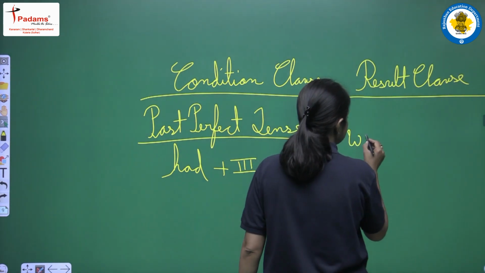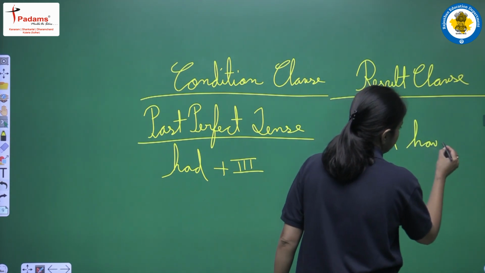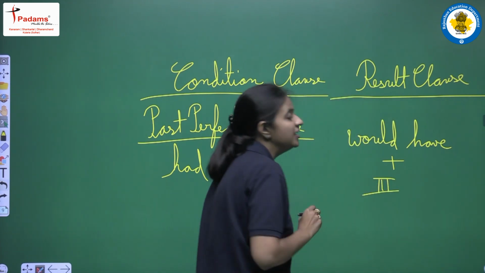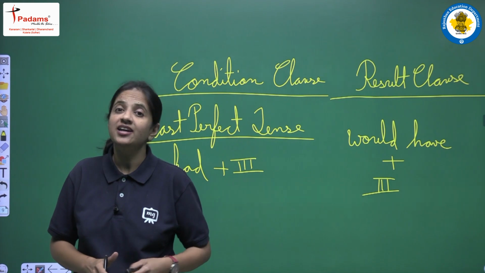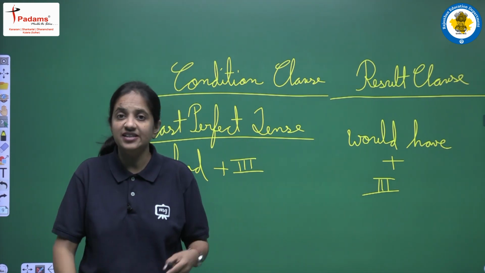We will have would have, and with would have we will use the third form of the main verb. So yes, this is the structure, and yes, this structure you have to keep in mind. This is one of the structures of the conditional sentence, and we will read conditional sentences in detail one more time further in the videos.